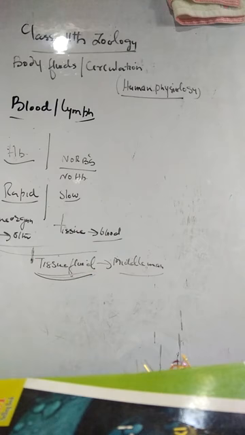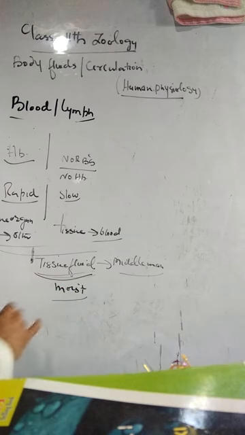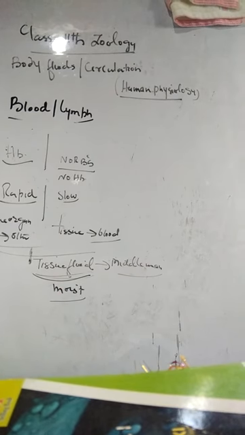This tissue fluid keeps the tissue cells moist. This is all about the body fluids and circulation: blood, lymph, and the tissue fluid and the circulation.